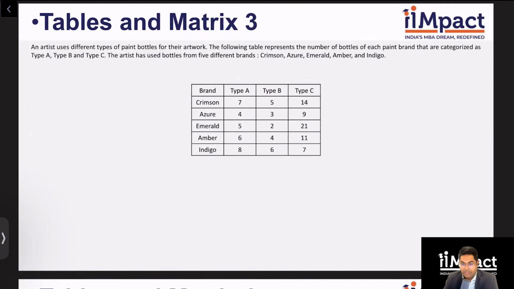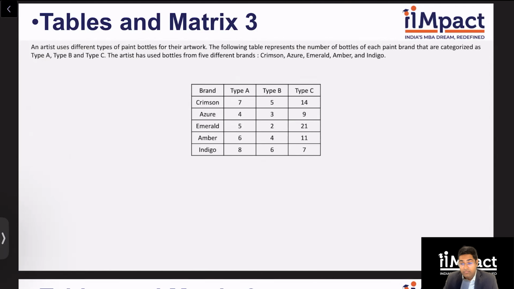An artist uses 3 different types of paint bottles for their artwork. The following table represents the number of bottles of each paint brand that are categorized as A, B, and C. Okay, so I have 5 brands, I have 3 types. All right.